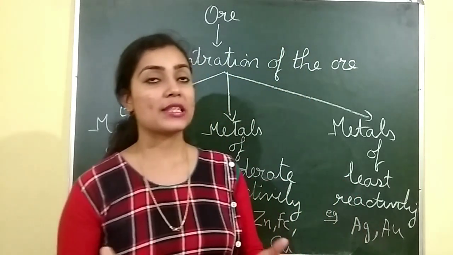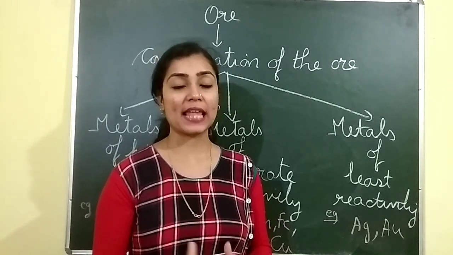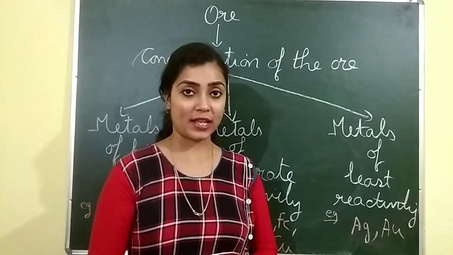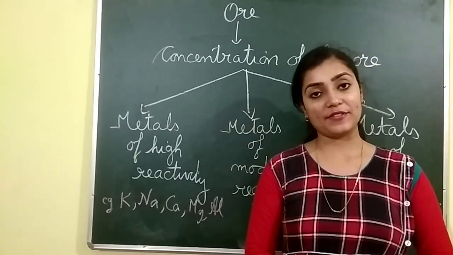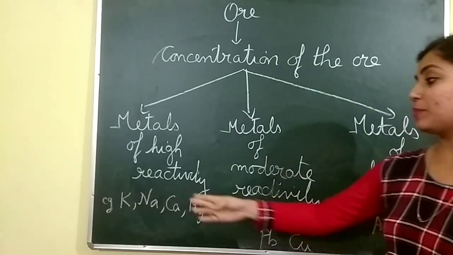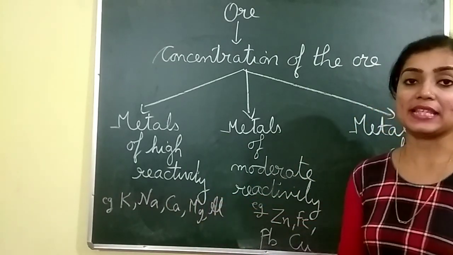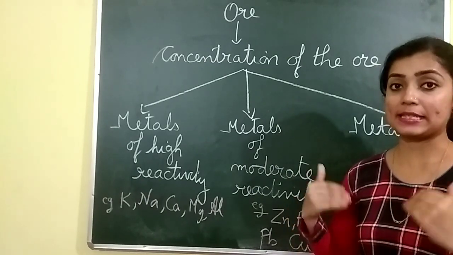For example, zinc blende is the ore of zinc and so on. Like that, there are many other such ores. Now, based on the reactivity of the elements, there are different methods of extraction. For example, potassium, sodium, calcium, magnesium and aluminum are highly reactive elements, so for them the process of extraction of the metal is different.